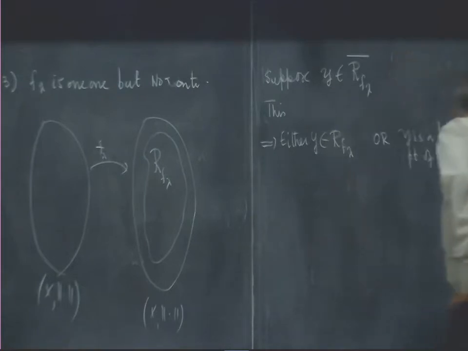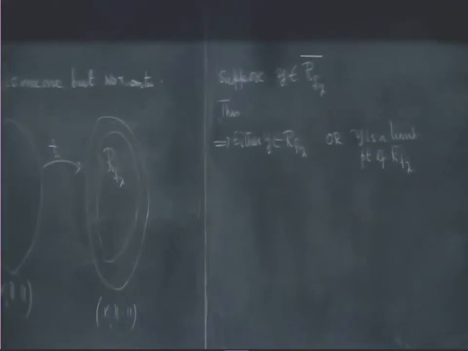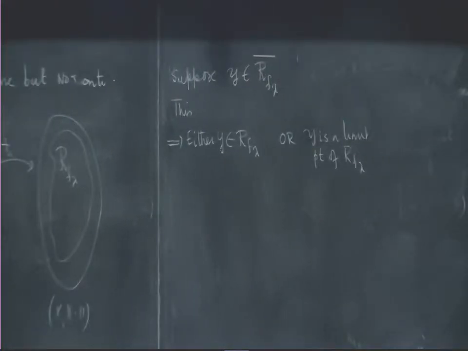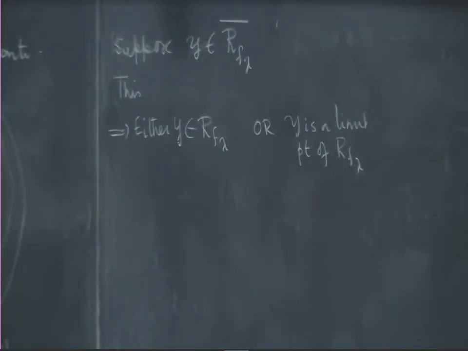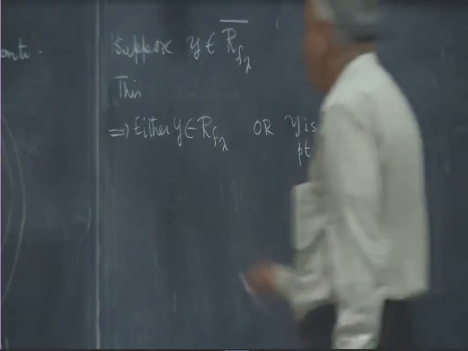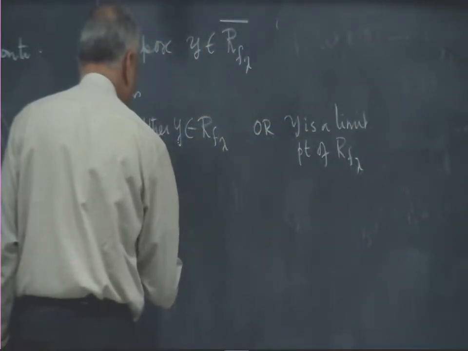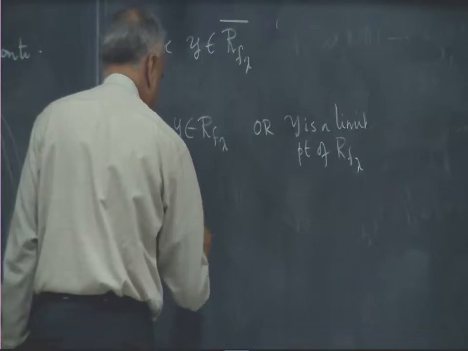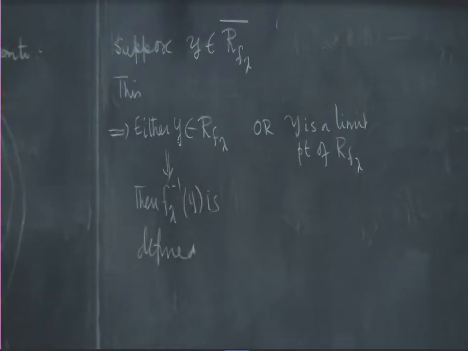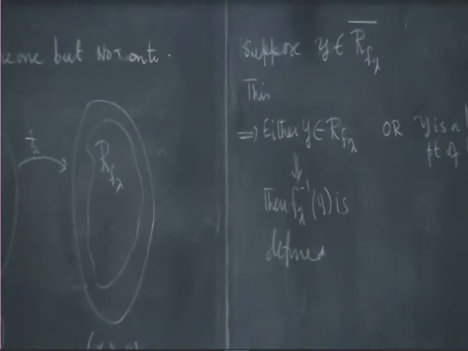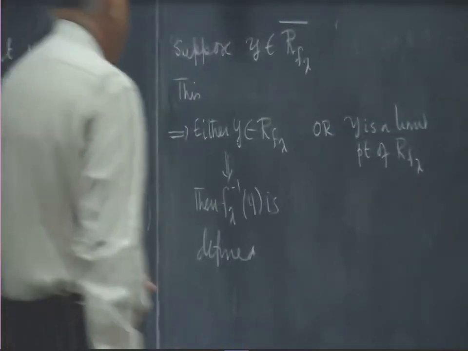The closure is the set together with all the possible limit points. So any point in the closure is either in the set or must be a limit point of the set. Now, if it is in the range, then f lambda inverse y is defined, because we have already defined the partial inverse. So the moment y is in that portion, we already have f lambda inverse. The worry is, what can we do here?